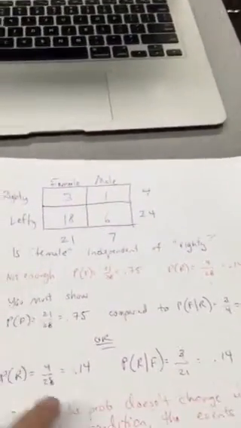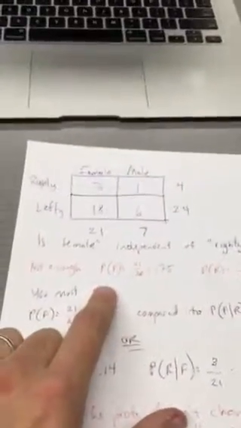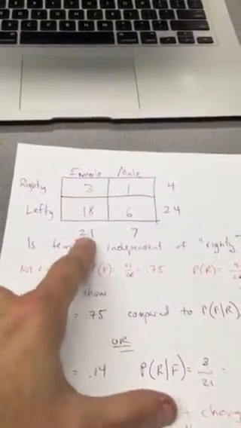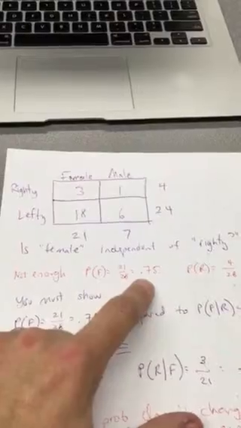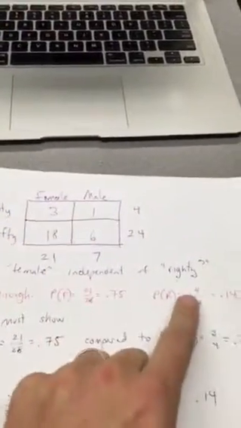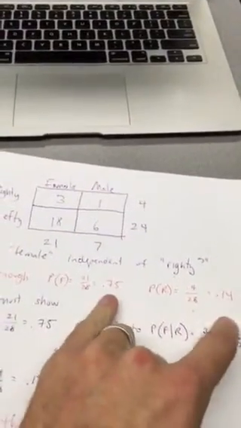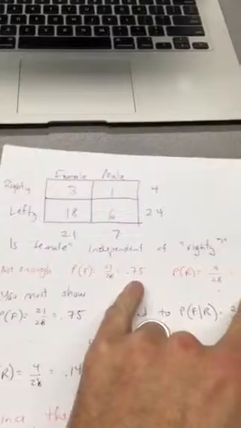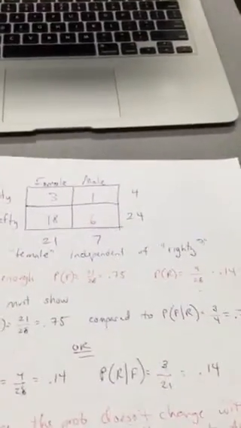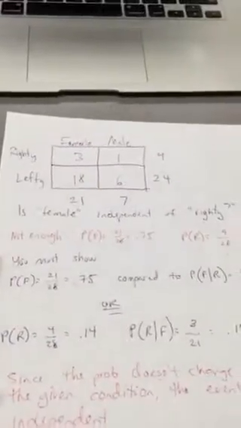So again, the hypothesis was we just have to look at the two events' total probabilities. The probability of choosing a female, 21 out of the 28 students, is 0.75. The probability of choosing a right-handed person, 4 total out of the 28, is 0.14. These two probabilities are different. That is not enough to say the events are independent because we haven't factored in the condition of one happening.